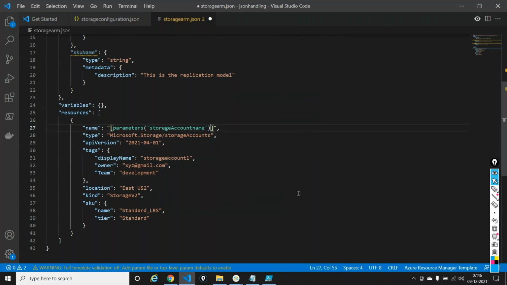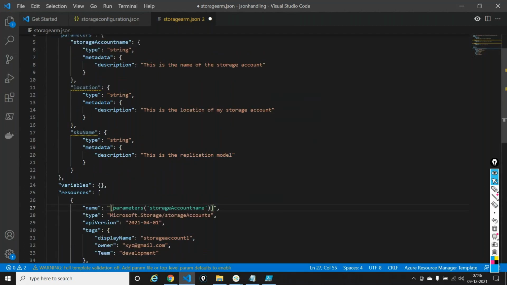So what I'm saying is, okay, fine. This is a predefined function known as parameters, which will go into this block and look out for a name known as what? Storage account name. And it says, okay, fine, this value known as name, which is an important parameter, I'll look for this particular parameter here. Okay.